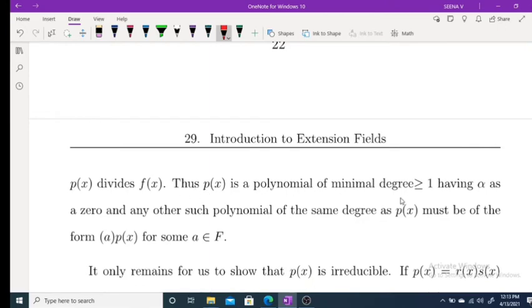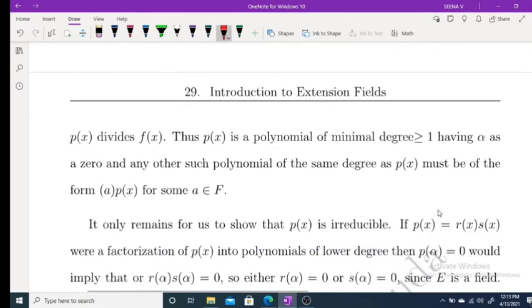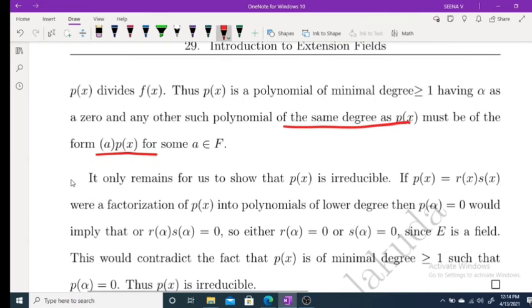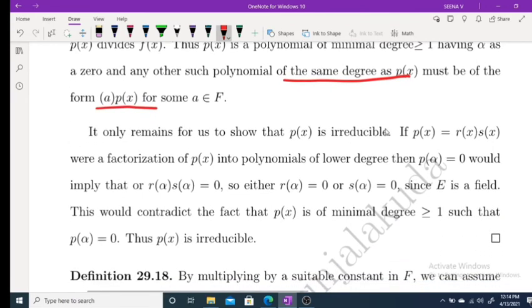Clearly, p(x) is a polynomial of minimal degree greater than or equal to 1 having alpha as a zero. Any other polynomial of the same degree as p(x) must be of the form a times p(x) for some a belonging to F. If a polynomial has degree greater than p(x), then it must be a multiple of p(x). Same degree means it is some constant a times p(x), for some a belonging to F.